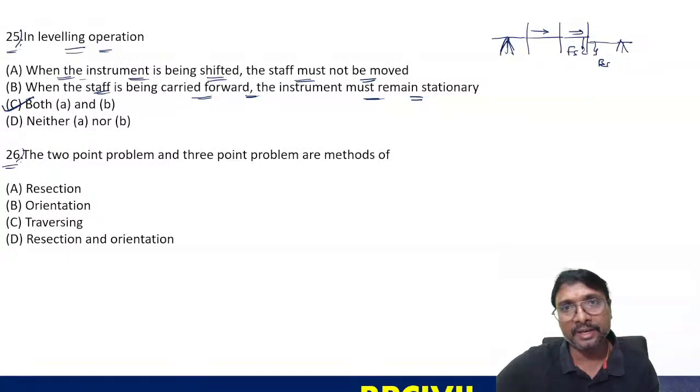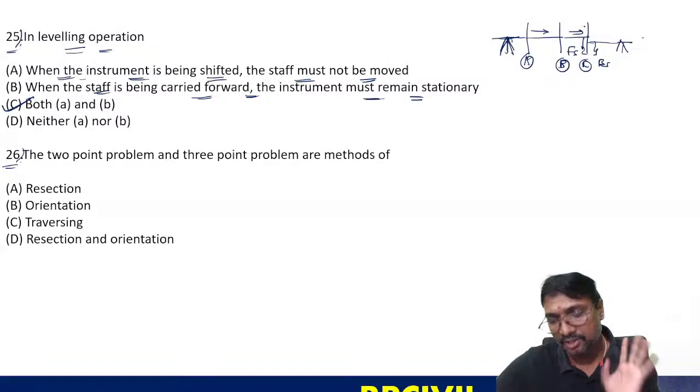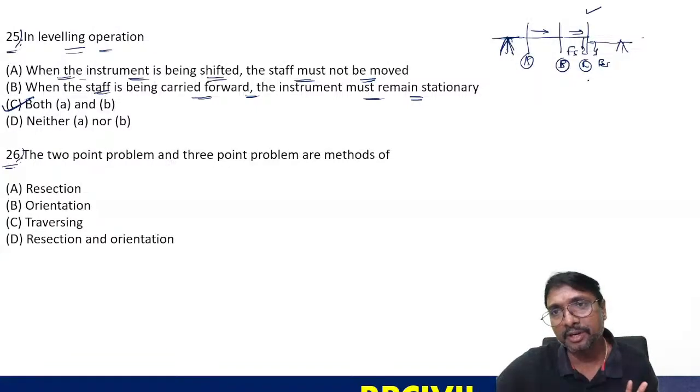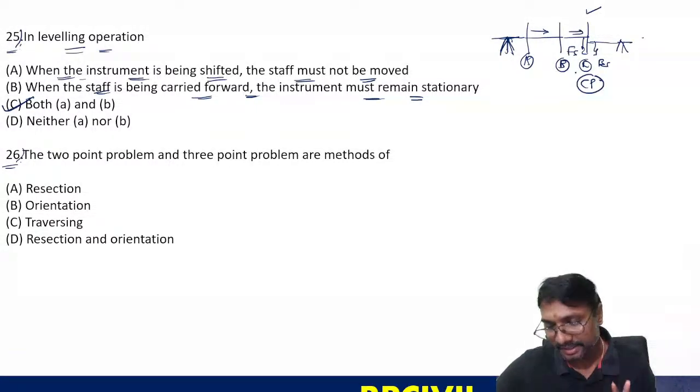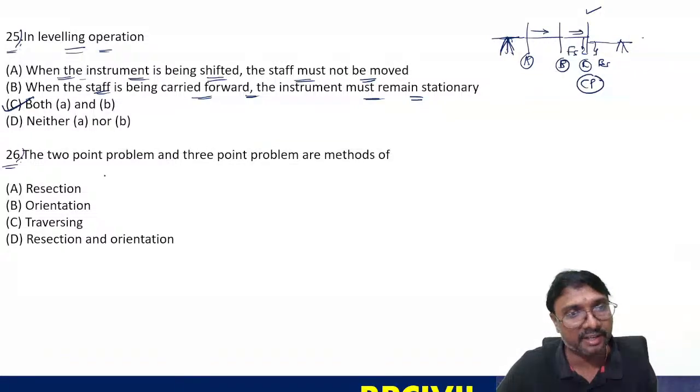When your instrument is here, you take the staff at point A first and then the staff at point B. The staff is carried forward, and the instrument is kept at the same position. When the instrument is shifted, the staff must not be moved. This staff change point is taken as your change point. Got it? 25th is C.